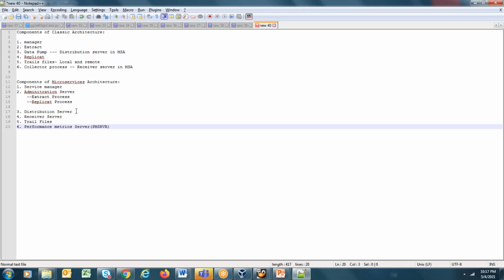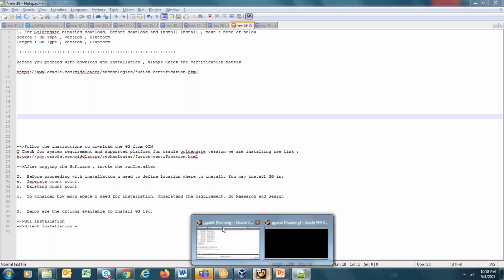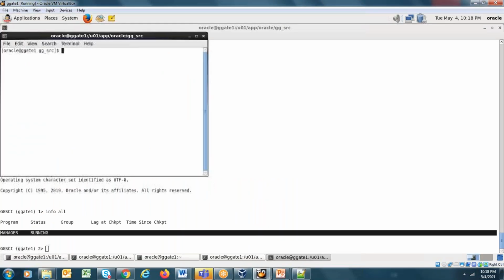Let us now see, during today's session, how to proceed: what things you need to consider when you are downloading Golden Gate for your project or your personal machine, and then we'll see how to install it. During this session we are going to use these VMs, which are already shared with you.